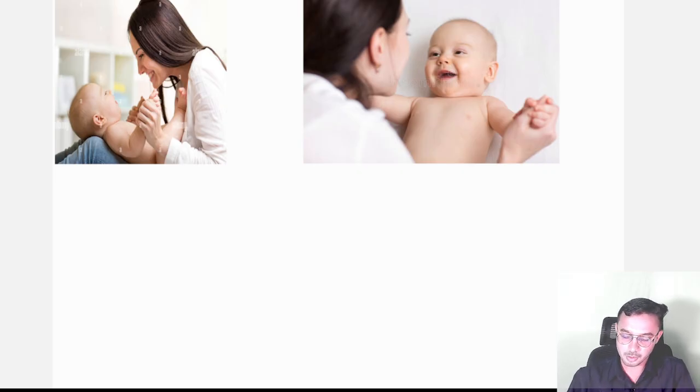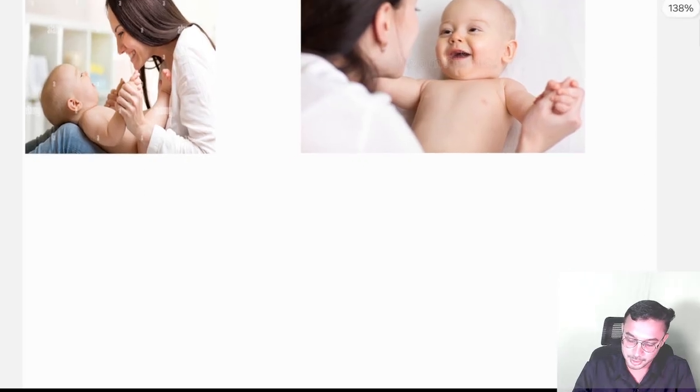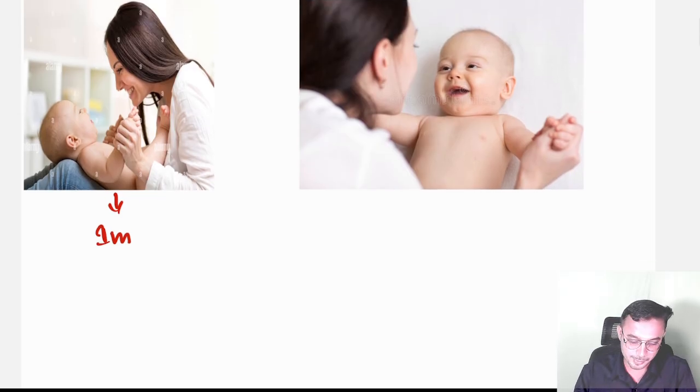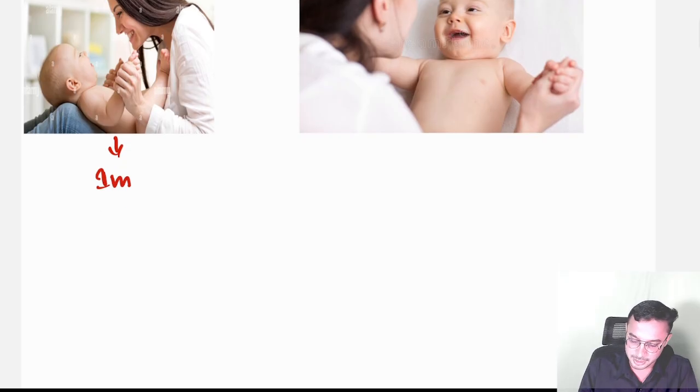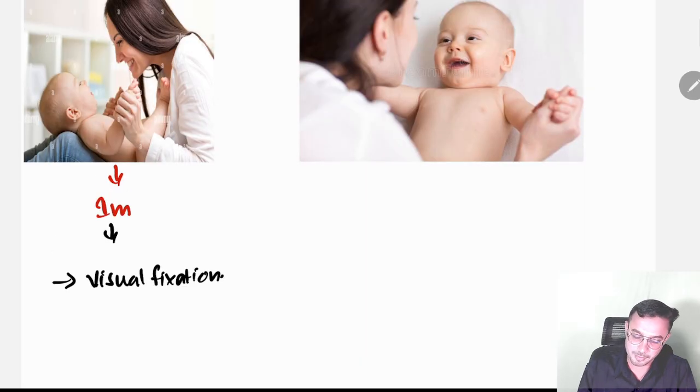So let's begin now. Look at the image carefully. The baby is 1 month old. At 1 month the baby is just looking at the mother itself. She is not smiling. The mother is smiling, but the baby is not smiling at all, so the baby is very boring here. The baby just has visual fixation. Visual fixation comes under 1 month.